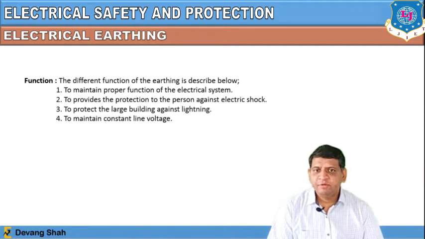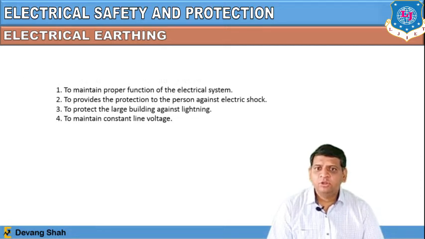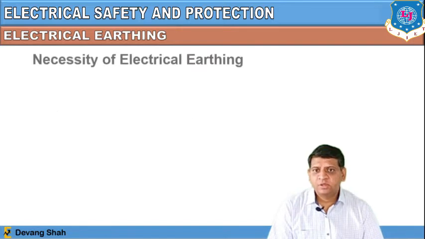Right. So let's define the different functions of earthing described here. To maintain a proper function of the electrical system, earthing is required to provide protection to persons against electric shock, to protect large buildings against lightning, and to maintain a constant line voltage, we require earthing. So this earthing line is very important. Even if you have a solar rooftop installation at your home, it also requires proper earthing, right? So this is a very important terminology to define here, the protection using earthing.